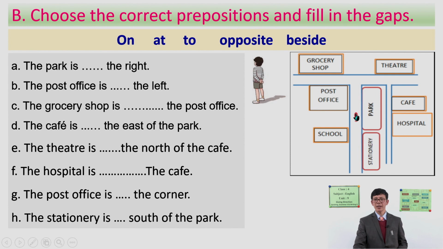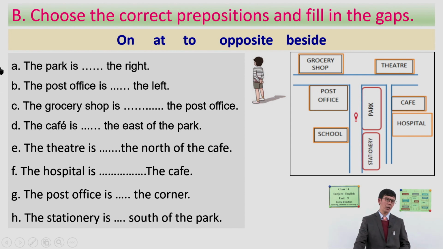You are here, and here is the park. Stationery is here, and here are the cafe and hospital. With the help of this map, we will decide the correct preposition: on, at, to, opposite, and beside. Shall we start? Very good.